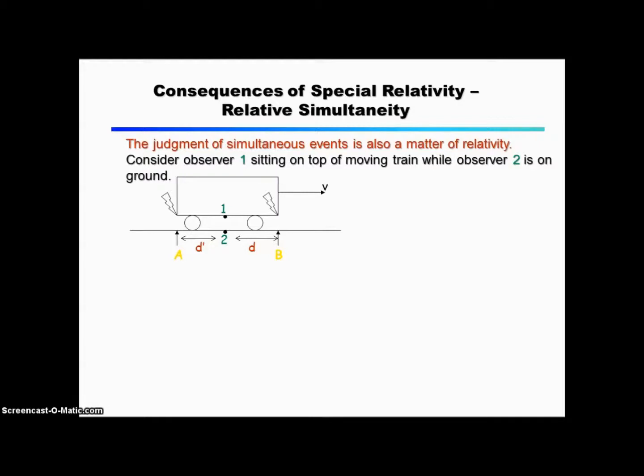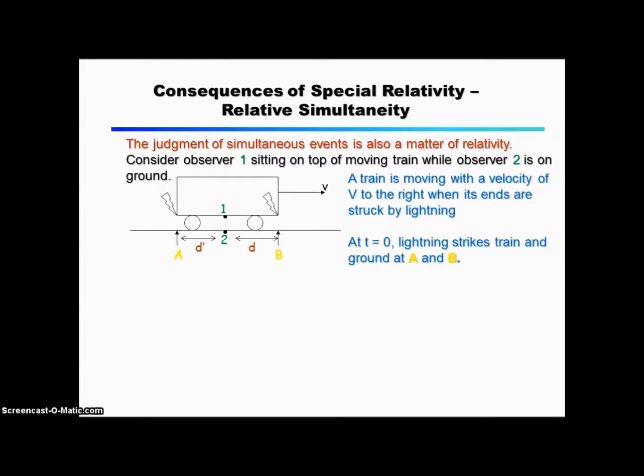The judgment of simultaneous events is also a matter of relativity. Consider observer 1 sitting on top of a moving train, while observer 2 is on the ground. A train is moving with a velocity of v to the right when it ends up being struck by lightning. At t equals 0, lightning strikes train and ground at A and B.